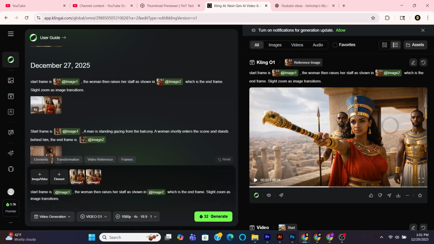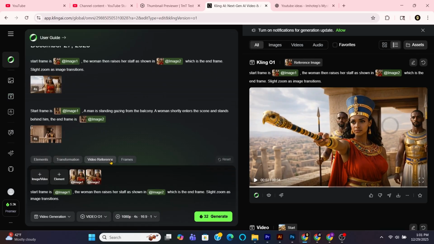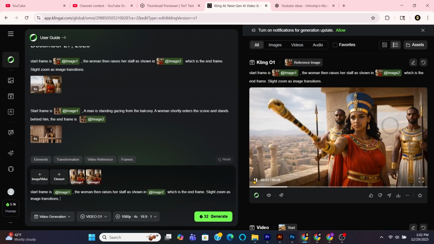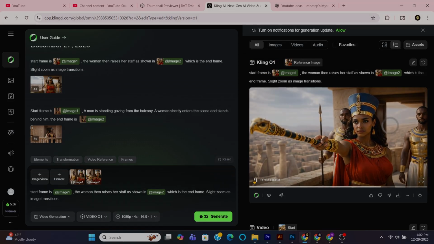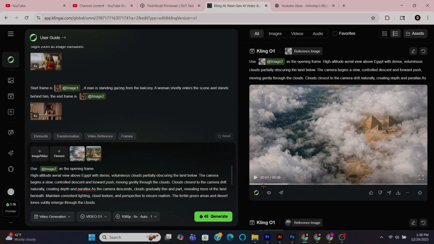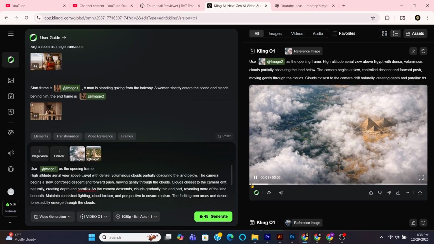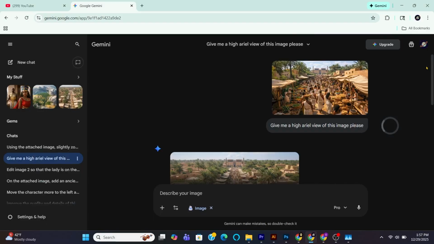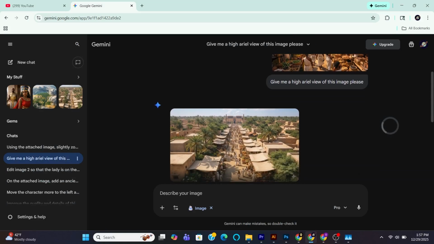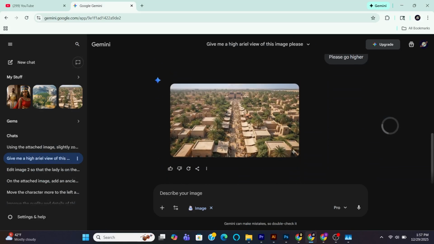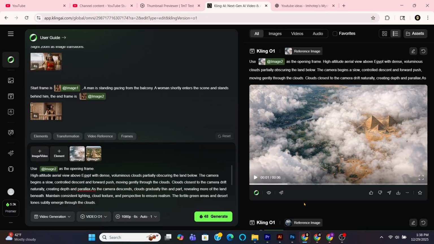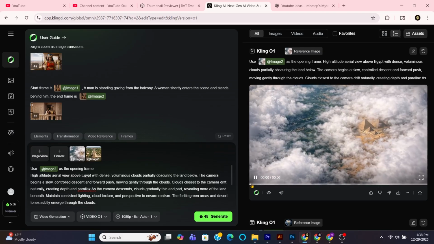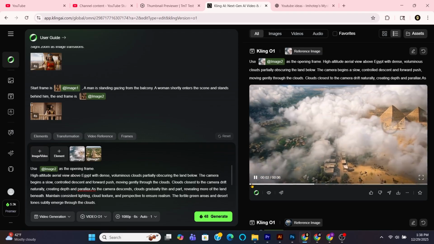Now here is me using the new Kling 01 with the original start frame and the new end frame generated with Nano Pro. You can see the result produced is much better and natural. Here is another scene where I used the original image and the end frame I created from Nano. For this end frame, I changed the perspective of the camera to a more elevated shot. Then I used Kling 01 to create this cinematic shot, where the camera goes through the clouds and zooms into an aerial view of the market.